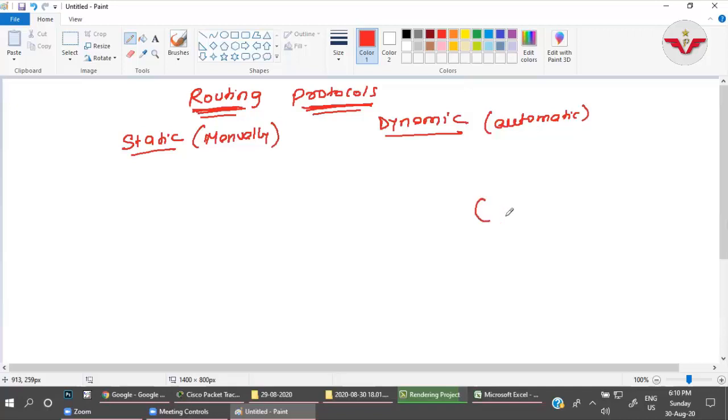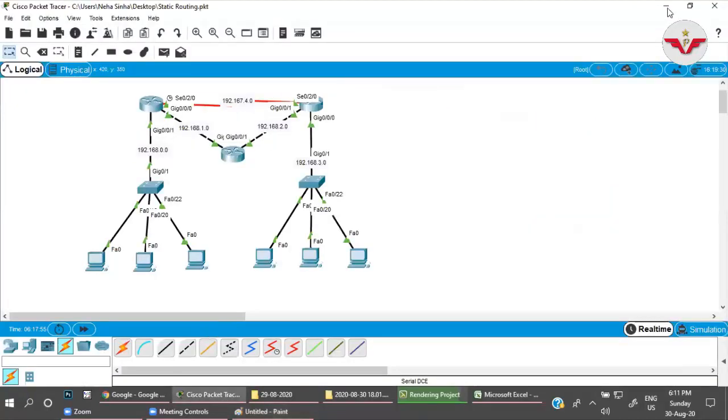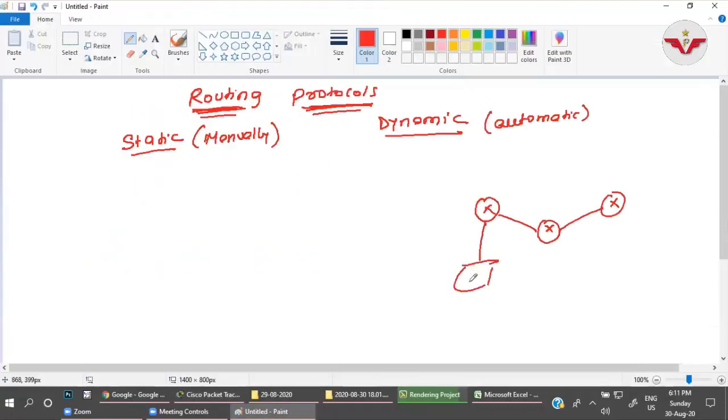What does it mean? Suppose, okay, I'm just creating a topology over here. The same topology we will use here. I have already created it in the previous session, the Hindi session, so I will work on that only. Okay, so this is our network. Now, manually, what does it mean? We have R1, R2 and R3, three routers. Here I will use the 0.0 network, and the 10, 20 and 30 networks.